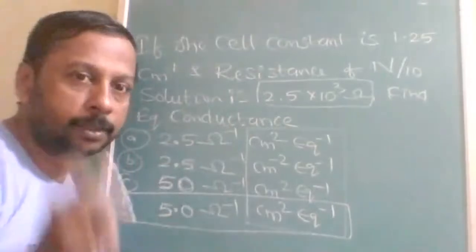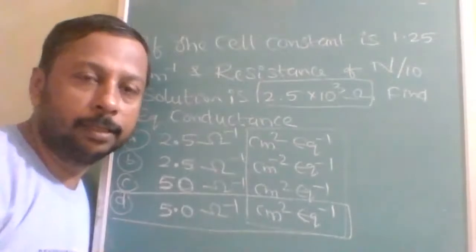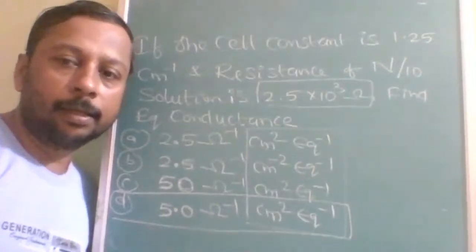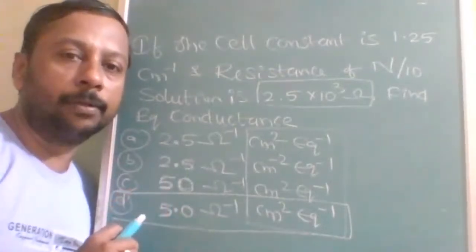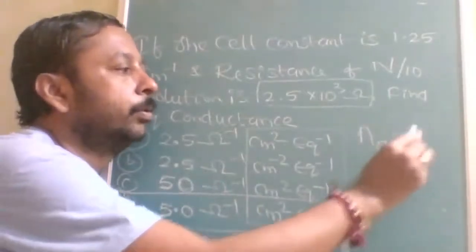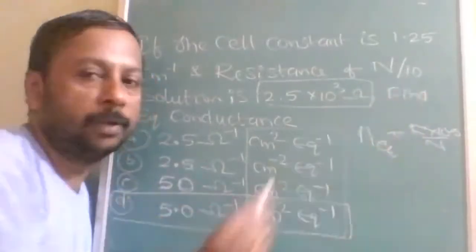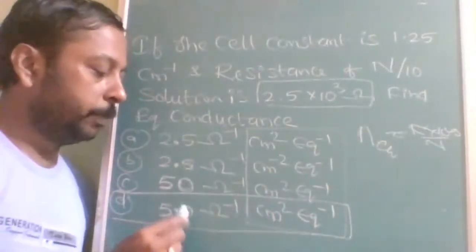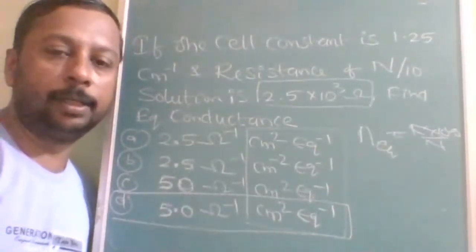Cell constant and resistance can be used to find resistivity. Then resistivity can be converted into conductivity: 1 upon resistivity gives conductivity. Conductivity will be used for equivalent conductivity. Equivalent conductance is equal to K into 1000 divided by normality. Normality is 1 by 10. So the answer will be 5.0 ohm inverse centimeter square equivalent inverse.